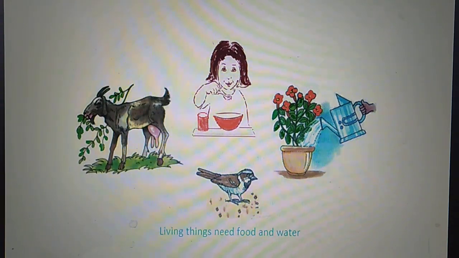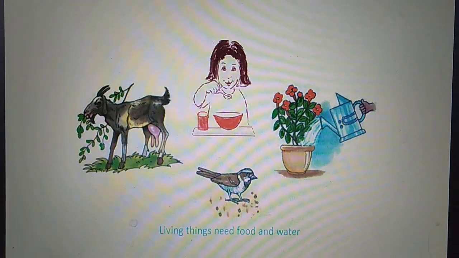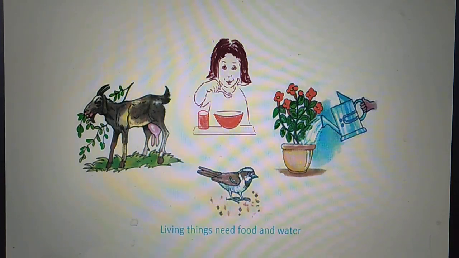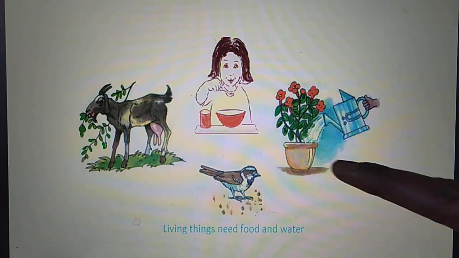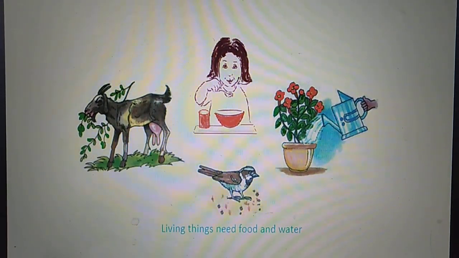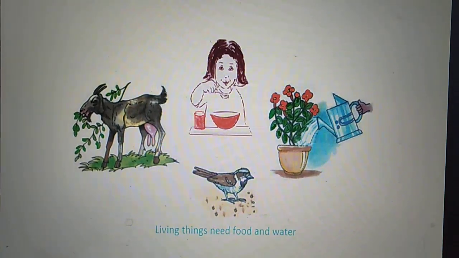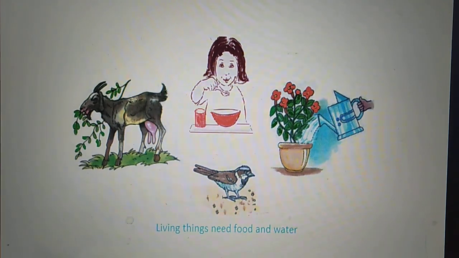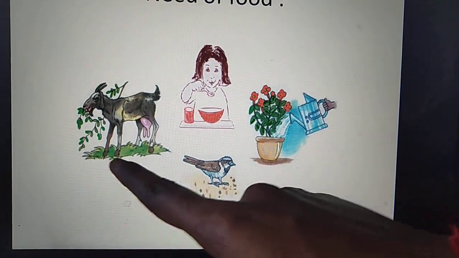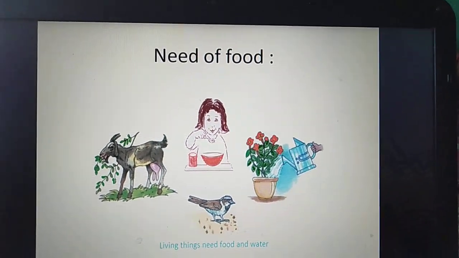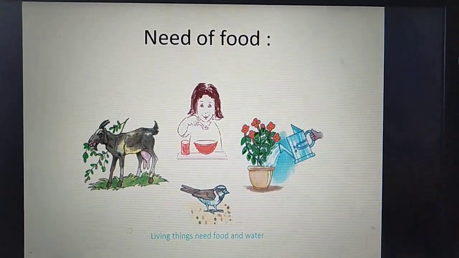For that she needs nutrients, and she needs to grow. Plants need food and water to grow, and those grown parts can be eaten by humans and animals. Animals and birds also need food and water to be alive and to grow.